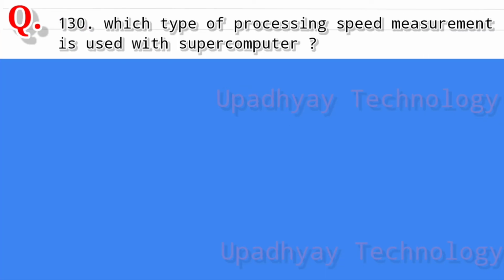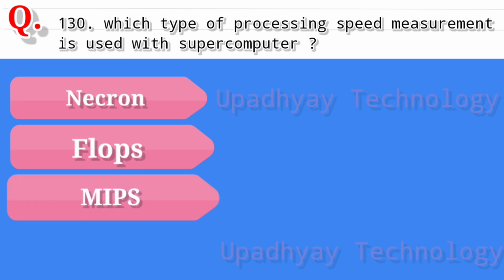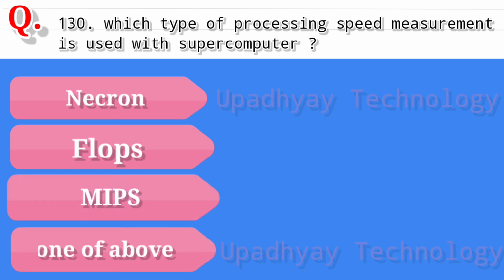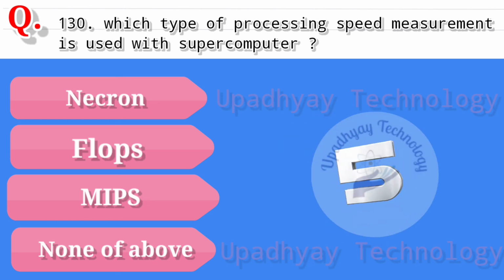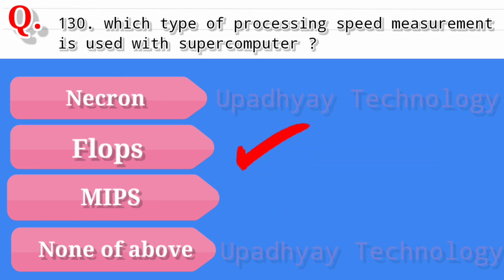Question 130. Which type of processing speed measurement is used with the supercomputers? And the options are Nacron, second option is FLOPS, third option is MIPS, and the last option is none of above. And the correct answer is FLOPS.